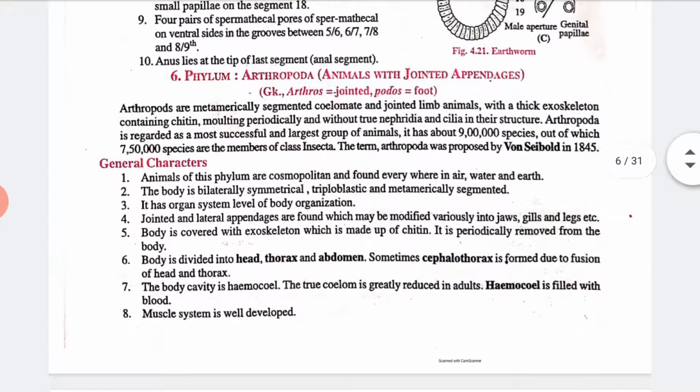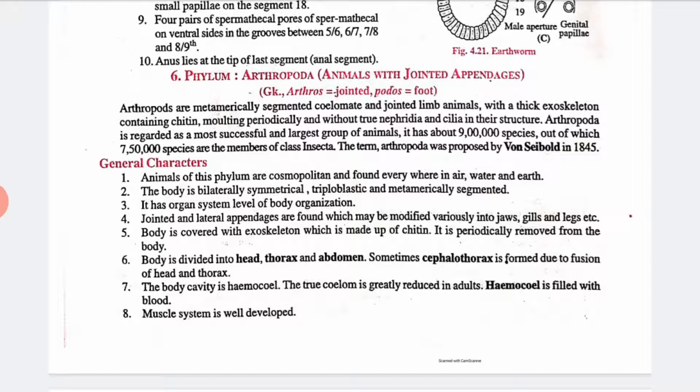Now, next we have phylum Arthropoda. See, arthros means jointed and podos means foot, meaning those animals which have jointed feet. So arthropods are metamerically segmented coelomates and are jointed limb animals, meaning their limbs are joined. They have a thick exoskeleton containing chitin, molt periodically, and are without true nephridia and cilia in their structure.